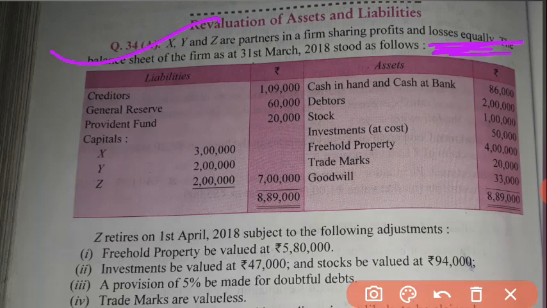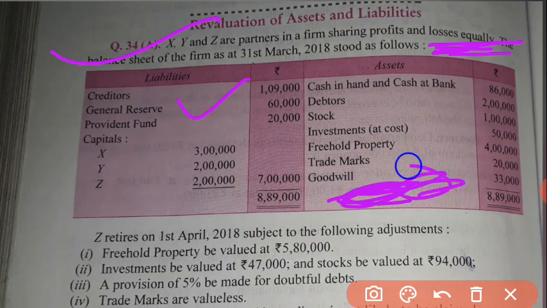Now come to the balance sheet. In the balance sheet we see the general reserve appears, so it is divided among all partners X, Y, Z in the old ratio. The general reserve will be debited to X capital, Y capital, Z capital. This will be the first journal entry. On the asset side goodwill is appearing, so the second entry will be X capital debit, Y capital debit, Z capital debit to goodwill. This will be the treatment of goodwill.